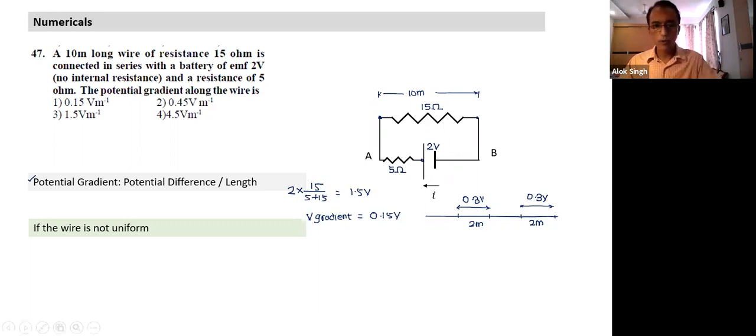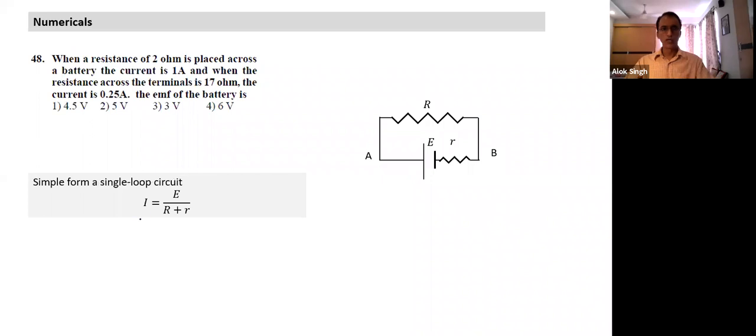The concept of potential gradient becomes useful when we discuss an instrument called the potentiometer, so we'll come across this concept again. We briefly discuss it here, and the definition is quite intuitive, nothing very complex. Next question.